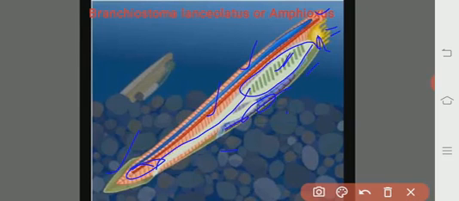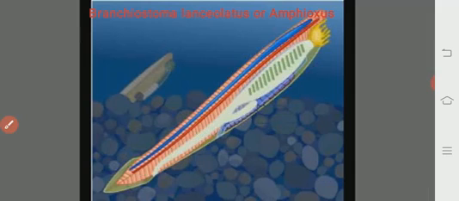So this is the ventral fin, and this is the dorsal fin. So this is all about the typical cephalochordate, that is Branchiostoma lanceolatus. Another example for this class Cephalochorda is